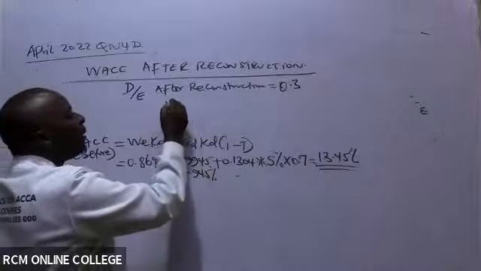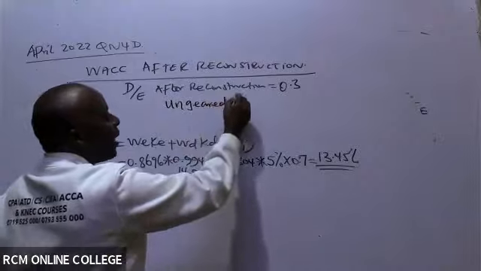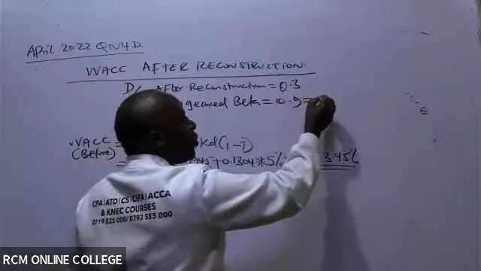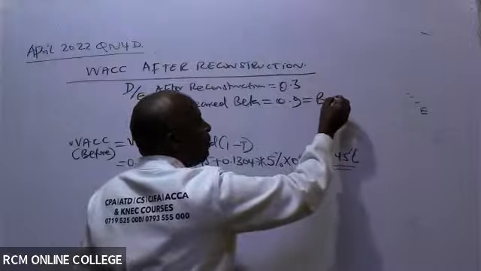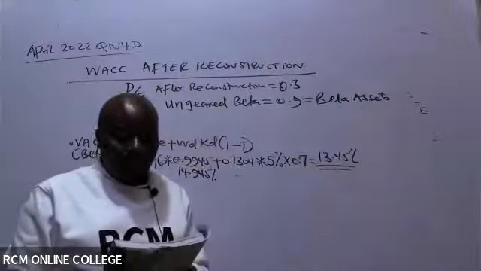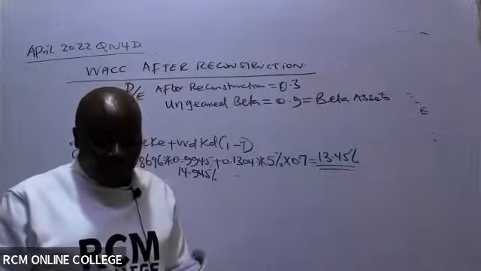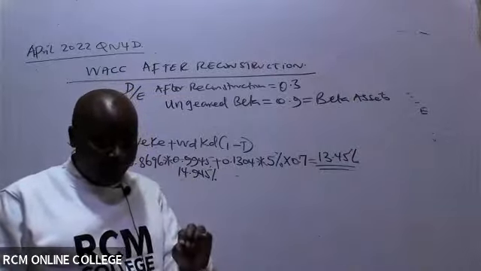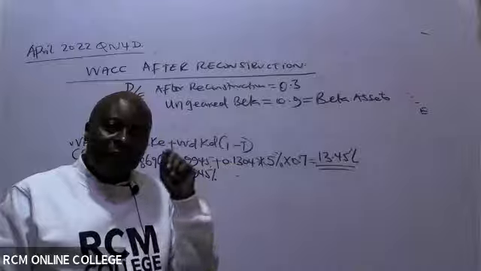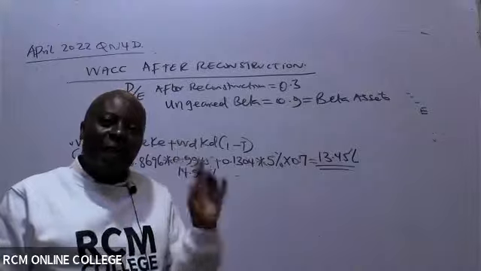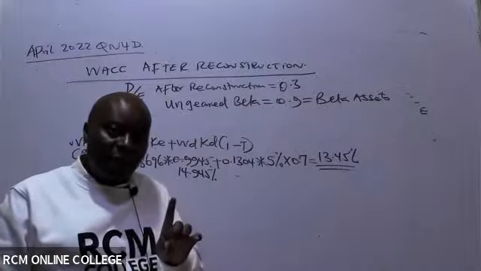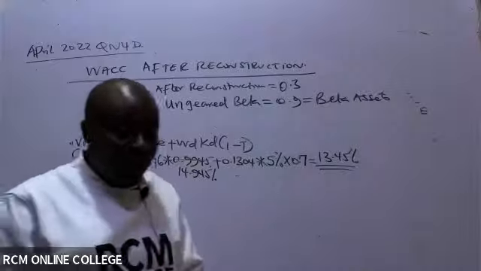Ladies and gentlemen, remember they have given me the ungeared beta. This never changes. Ungeared beta is also known as asset beta, one and the same. If you look at paragraph number 1, Viwanda Manufacturers Limited current EPS is 5.0. The company has an asset beta of 0.9. We don't work with asset beta. We must change this asset beta, also known as ungeared beta, to the geared or leveraged beta. So that is the first war.